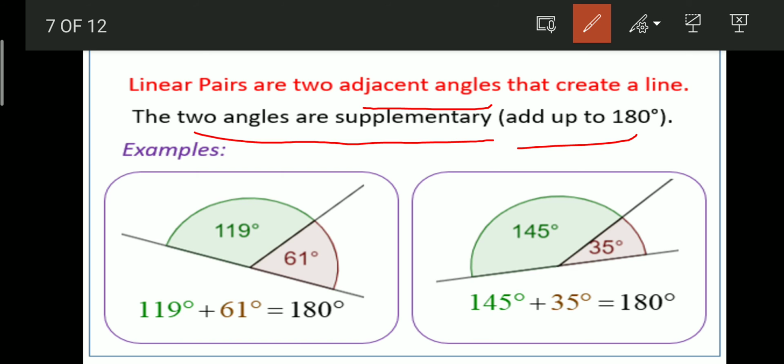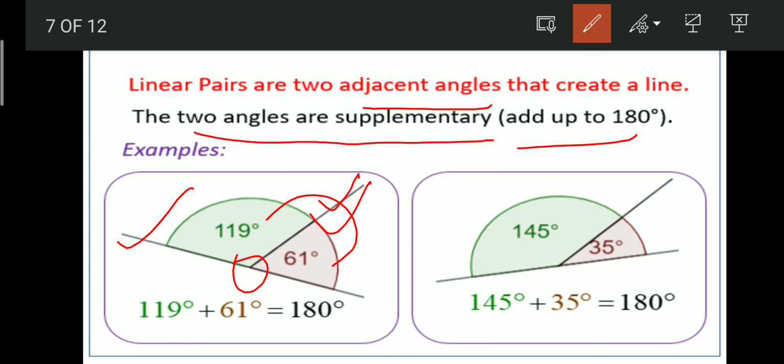Here in the given figure, we see 119 and 61. They share a common vertex, they share a common side, and they exist in pairs. They hold all the properties of adjacent angles, so they are adjacent angles, but their sum is equal to 180 degrees, so they are linear pairs.